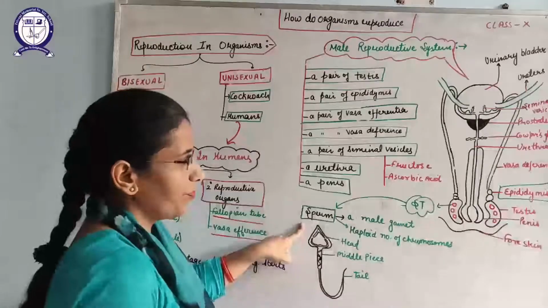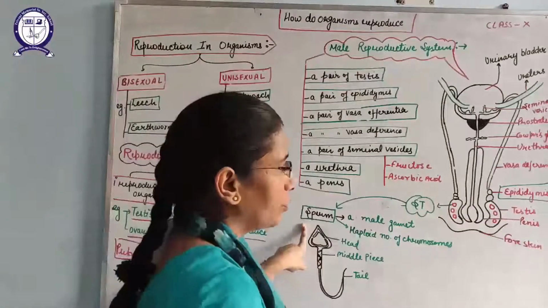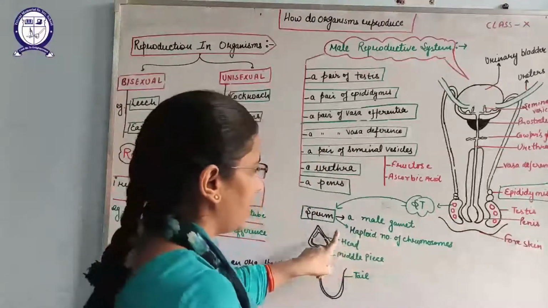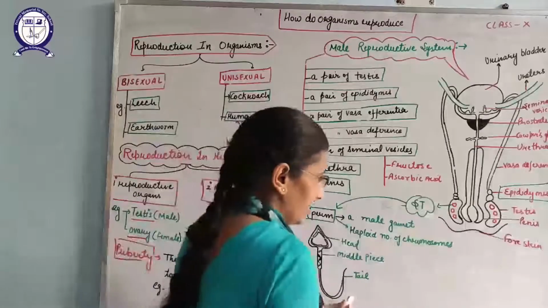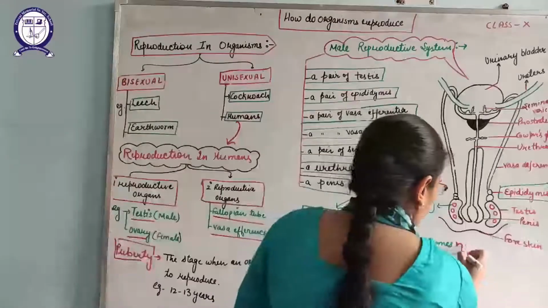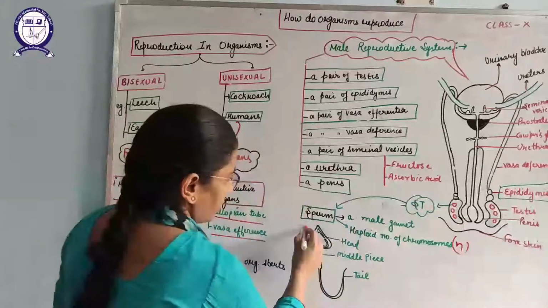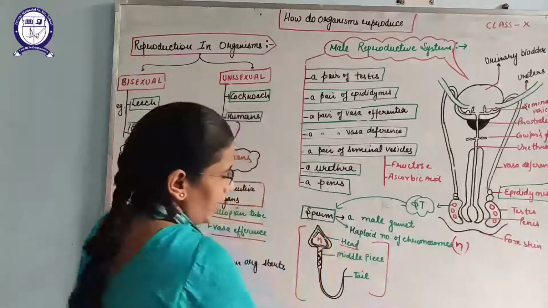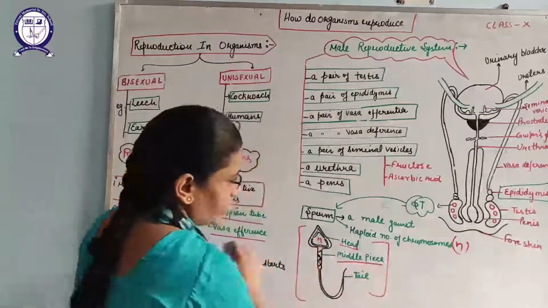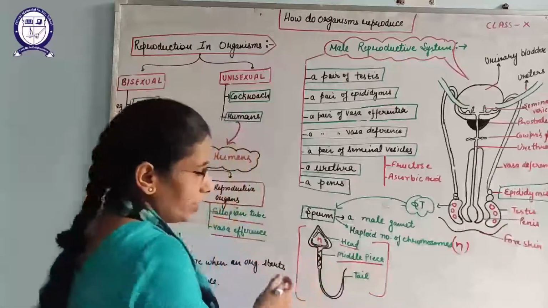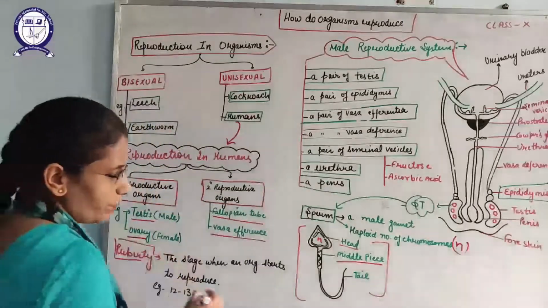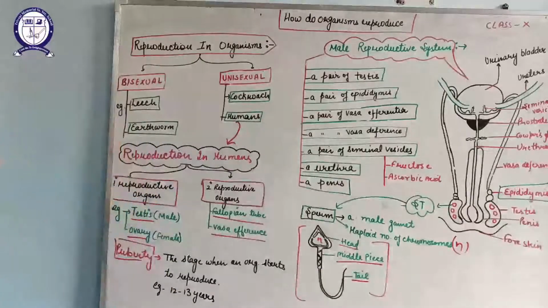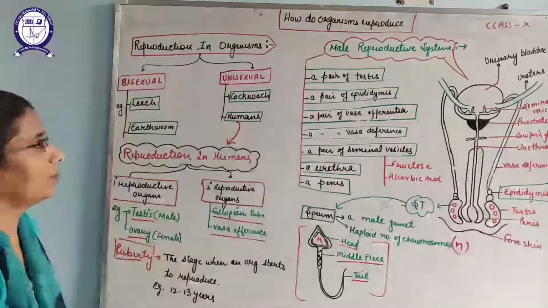After that, the sperm is formed, or produced, inside the seminiferous tubules. It is a male gamete and contains the haploid number of chromosomes, meaning n number of chromosomes. This is the structure of the sperm. This part is known as the head, which contains the haploid number of chromosomes. This is the middle piece; it will provide energy to the sperm. And this is known as the tail, which will help in the transport of sperm. This is all about the male reproductive system.